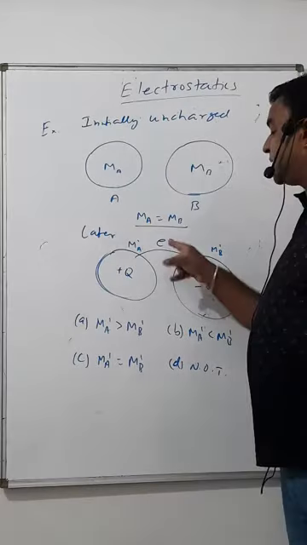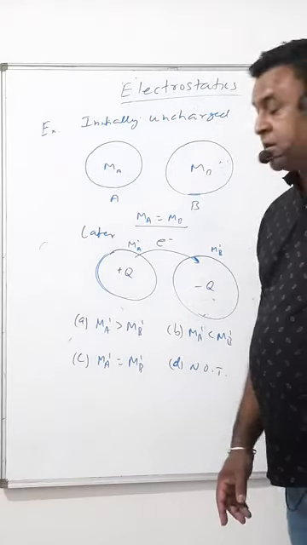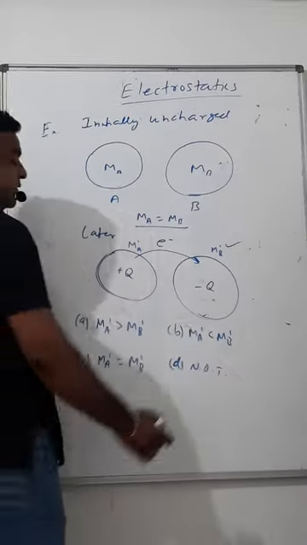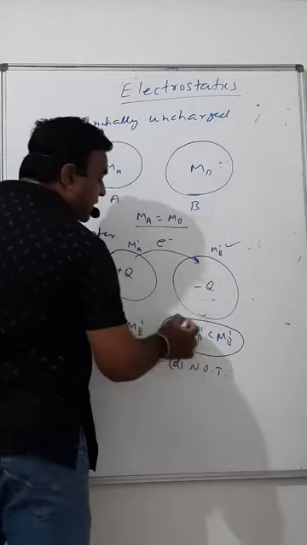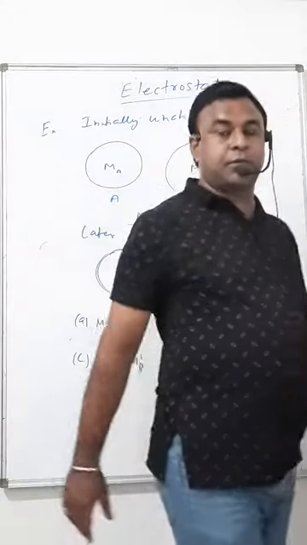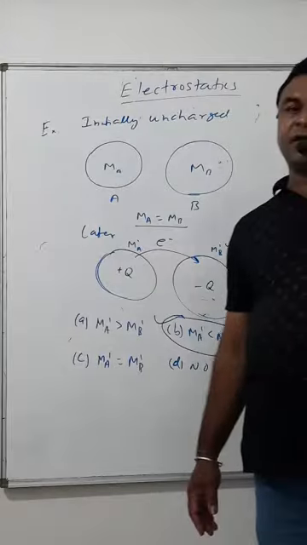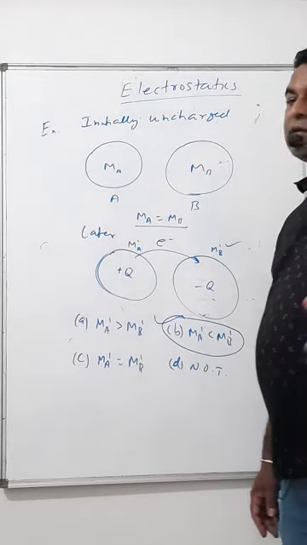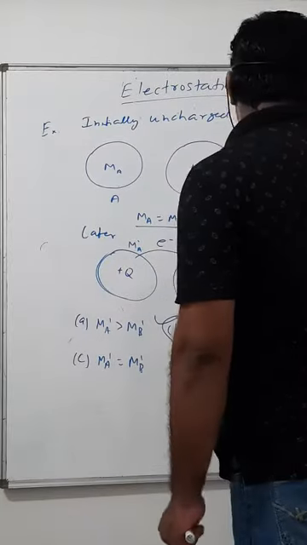If charge comes, then definitely mass also comes. So the mass of B must be increased. So our answer to this question must be option B, MB dash greater than MA dash. Because when charge comes, it automatically brings mass with it.